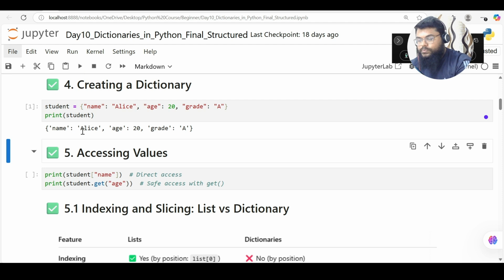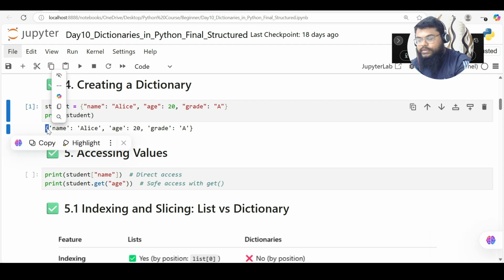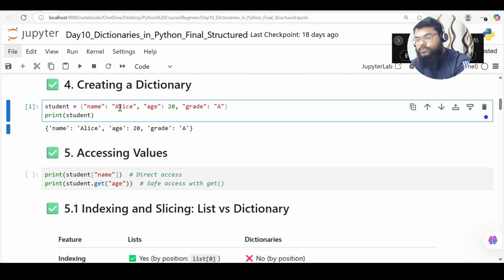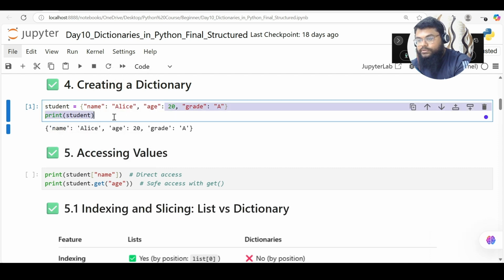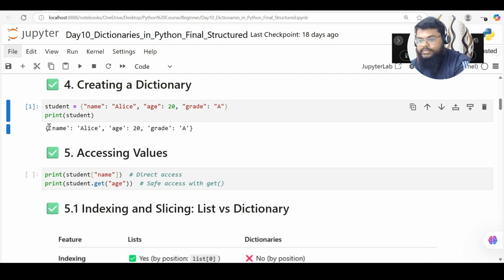You might have noticed yesterday we used sets, right? Sets also use curly brackets, but the difference is that sets are totally different. A set does not allow duplicates. It will automatically remove duplicates, and it does not use key value pairs. A dictionary does not have indexing. It will consider the key, like name, as its index.